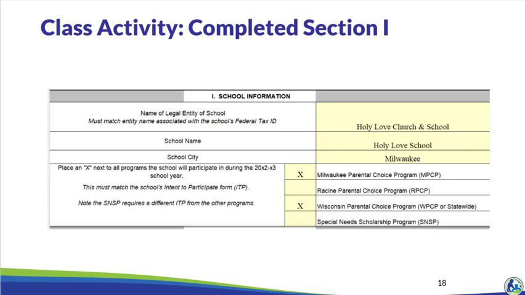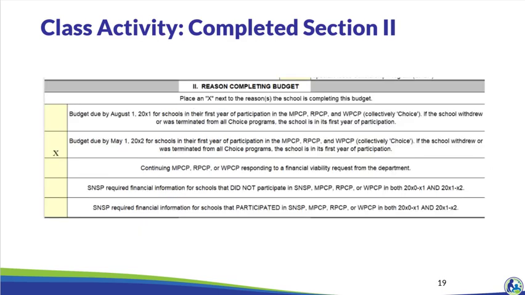As you can see, we have filled in the name of the legal entity, school name, and school city from our example. The choice programs the school indicated it would participate in are the Milwaukee Parental Choice Program and the Wisconsin Parental Choice Program, so an X should be placed in the yellow box next to each of these programs. Additionally, you will need to check the second box in Section 2, which indicates you are completing the budget due by May 1.